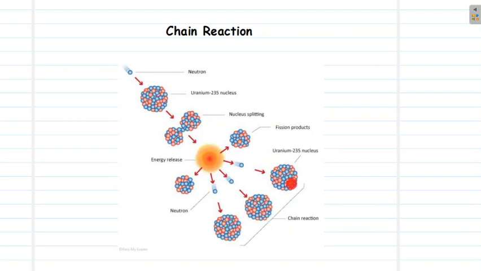So this neutron will be hitting this uranium-235 nucleus and it will undergo fission, releasing more number of neutrons, and these neutrons can again further cause the nuclear fission of other neighboring nucleus. So this process can continue like a chain, and hence the name chain reaction.